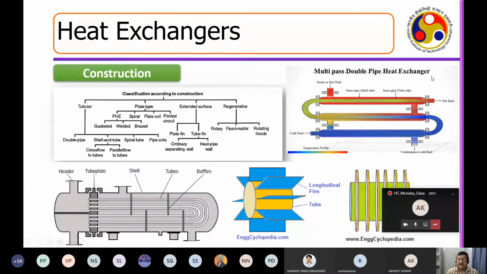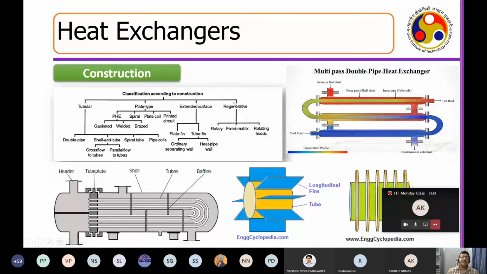So essentially, at the right-hand side you can see the typical diagram of a heat exchanger where a hot fluid is coming. This hot fluid is getting cold. Red means hot, and it is becoming blue. That means it is becoming cold at the end, whereas a cold fluid is going from one side and it is becoming hotter. And this process is called heat exchange. So essentially, I am trying to cool down a liquid, and then I am trying to heat up the other fluid.